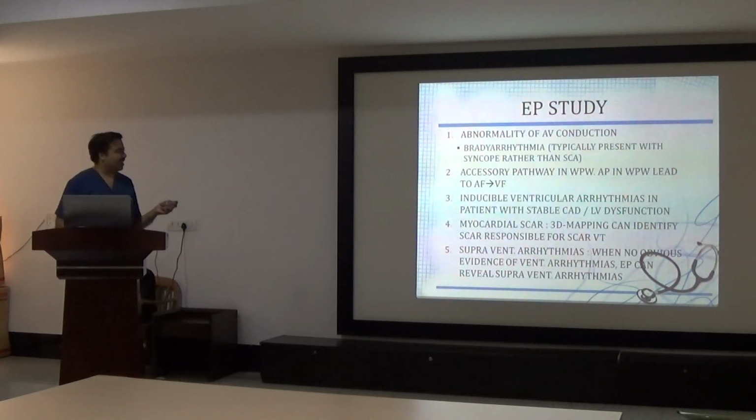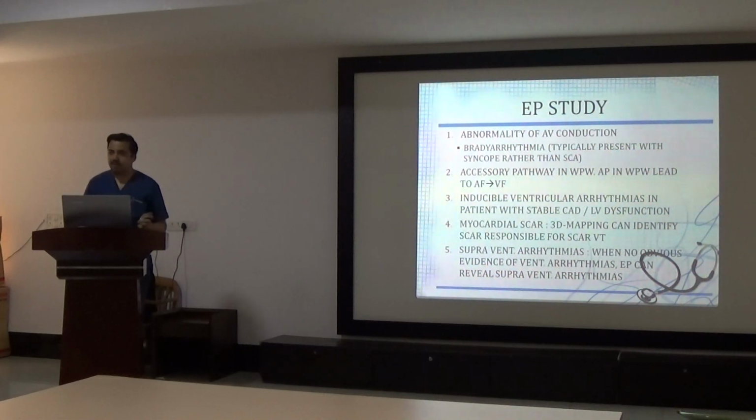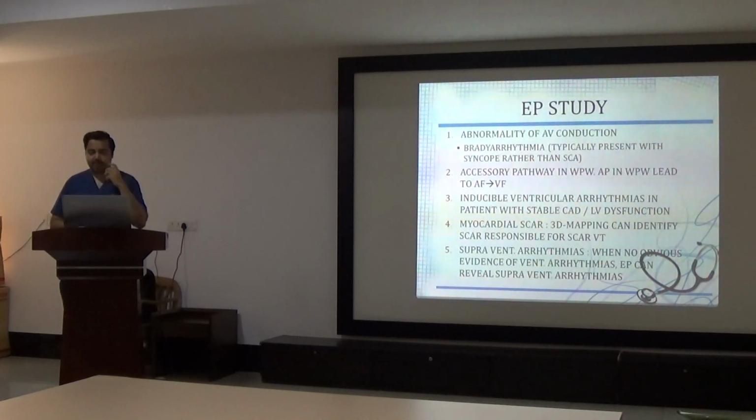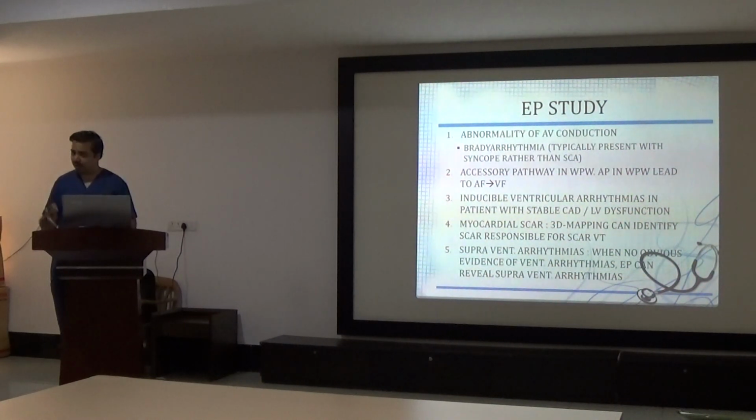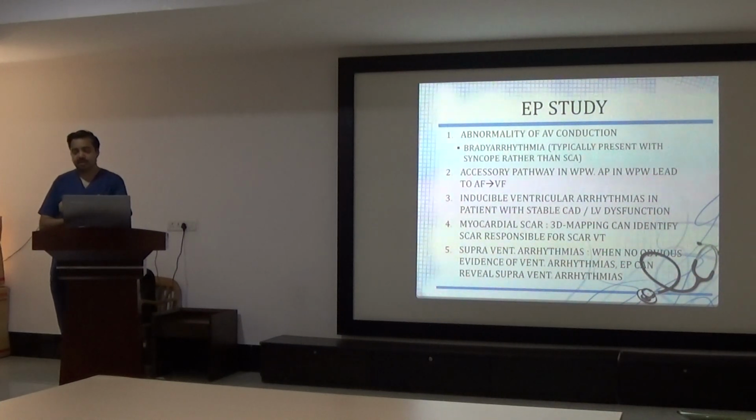So EP studies can tell us about abnormality of AV conduction, like in terms of bradyarrhythmia. It can also find out accessory pathways, WPW syndrome. Now, for WPW syndrome, will you go for an EP study first or will you go for a 24-hour or 72-hour Holter? Holter first. Here, Holter is also not required because the patient is in hospital. A sudden cardiac arrest patient is going to stay in ICU for 24 hours. So you monitor in the ICU, so that is not required, unless you keep the patient in the ward, but that is generally not done. A sudden cardiac arrest survivor will stay in ICU for 48 hours at least.